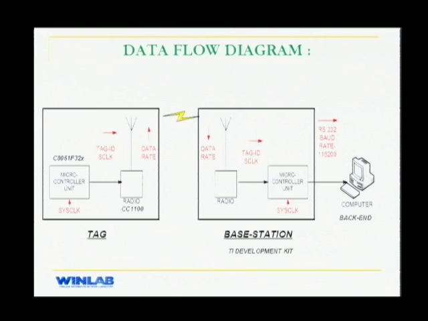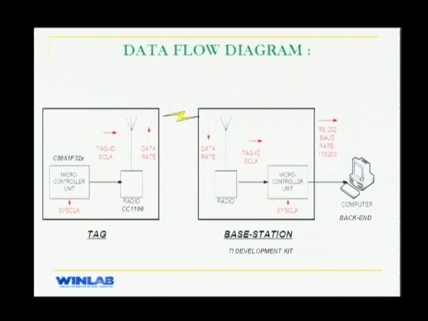What each tag is going to do is pack the unique tag ID plus the sequence number of the packet being transmitted using a simple packet protocol, and send it out using the programmed data rate. This packet is going to be received by the base station and demodulated, and the base station is initially going to perform a CRC checksum to know whether the packet is in error or not. Along with the packet, you're also going to get the RSSI of the received signal.